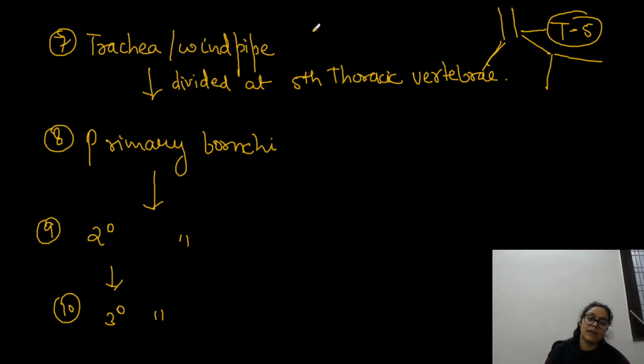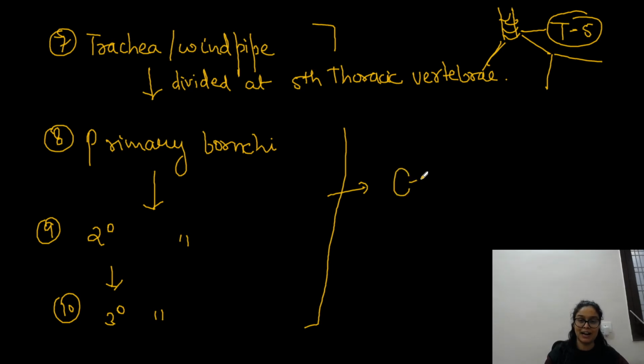But remember one thing, from trachea to tertiary bronchi, these are basically covered by C-shaped hyaline cartilage, right? So this way it is providing support to the trachea, primary bronchi, secondary, tertiary. तो ये चार tubes जो हैं, these are basically supported by C-shaped cartilage, right?